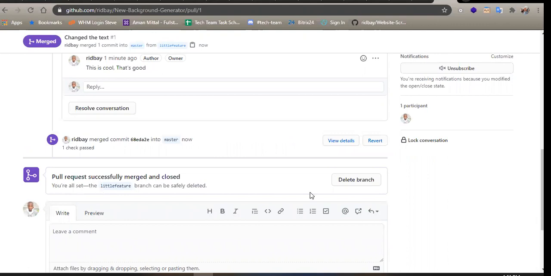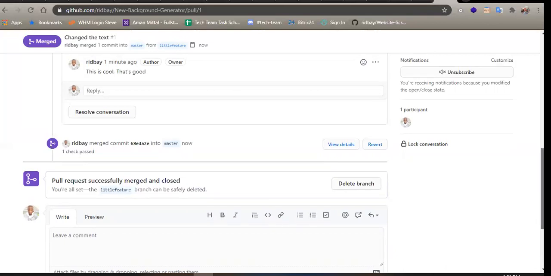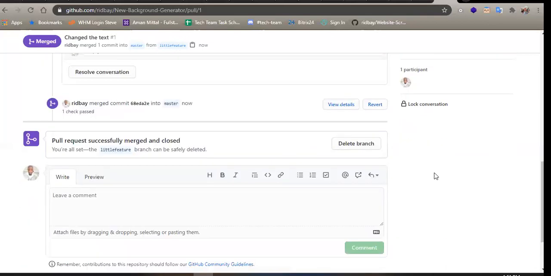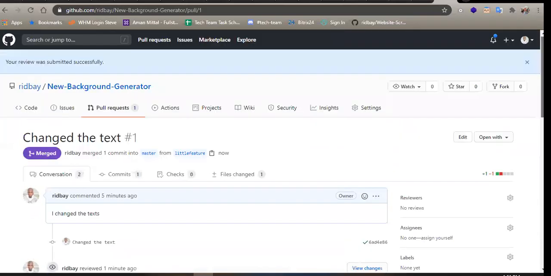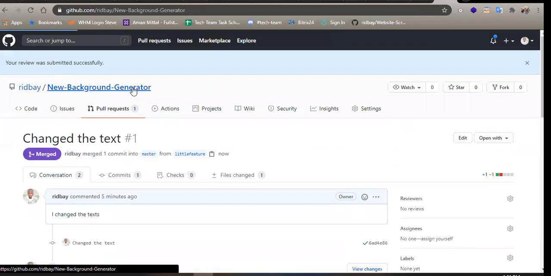After the merge, Barakat can decide to delete the branch. Sometimes in some companies, once they've merged that into production or the master branch, they delete the branch because it's not necessary anymore, unless Ridwan wants to continue working on that branch. So if we go back into our code now,